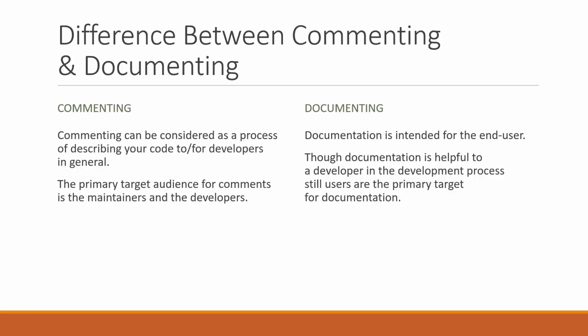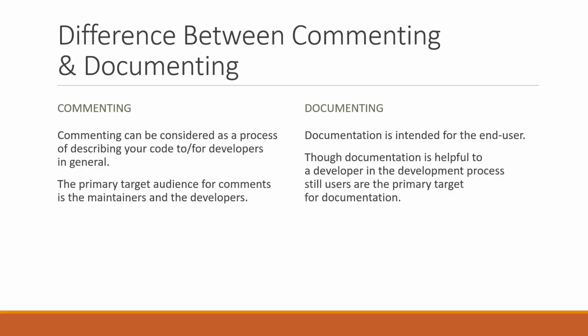Moreover, when comments are utilized in combination with well-written code, it enables the reader to better understand the code design and its usability, whereas documentation on the other hand is intended for the end user. It simply tells your user how to use it or how it works. Though documentation is helpful to a developer in the development process, users are still the primary target for documentation.